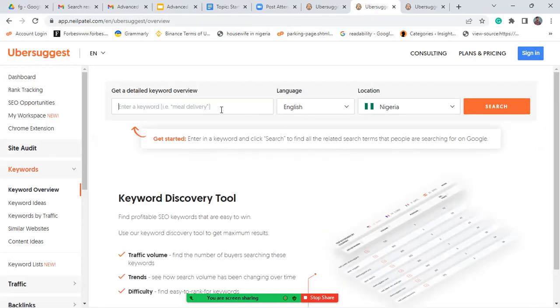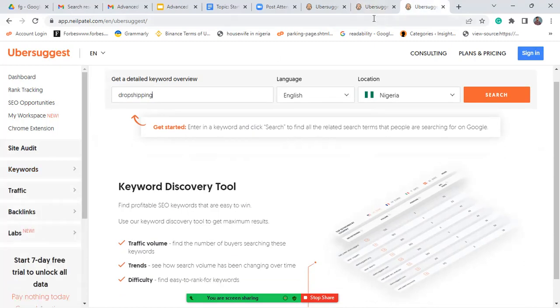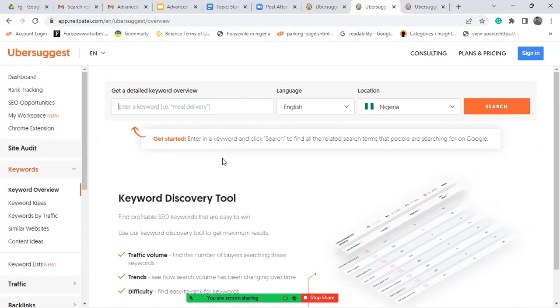Now we are on that particular page that we have here. Instead of going through this stress, we are going to put the link that you can get straight up in the document. So I'm going to enter dropshipping, which is the keyword that I'm trying to write an article on. And then here I will leave the language in English.